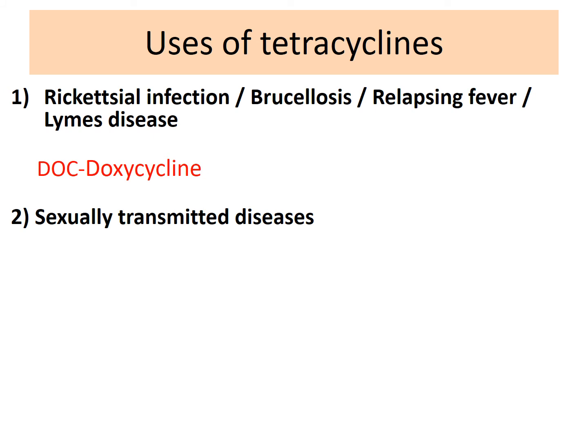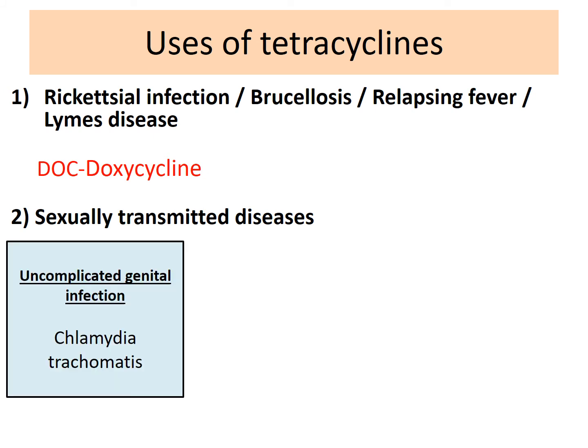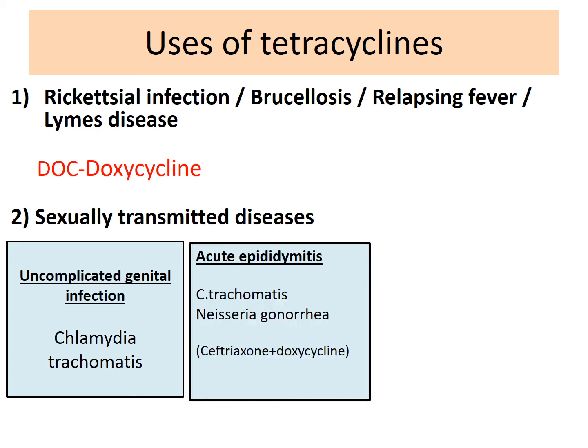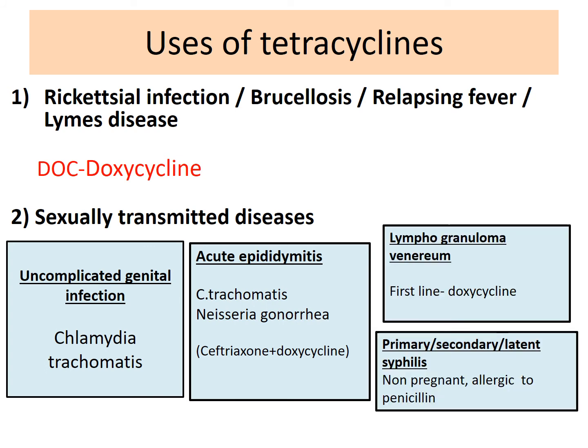And then among the sexually transmitted diseases, the first one is the uncomplicated genital infection by Chlamydia trachomatis, and acute epididymitis by Chlamydia as well as Neisseria, and lymphogranuloma venereum as well as primary, secondary and latent syphilis. In all these situations, tetracyclines, especially doxycycline, is preferred.